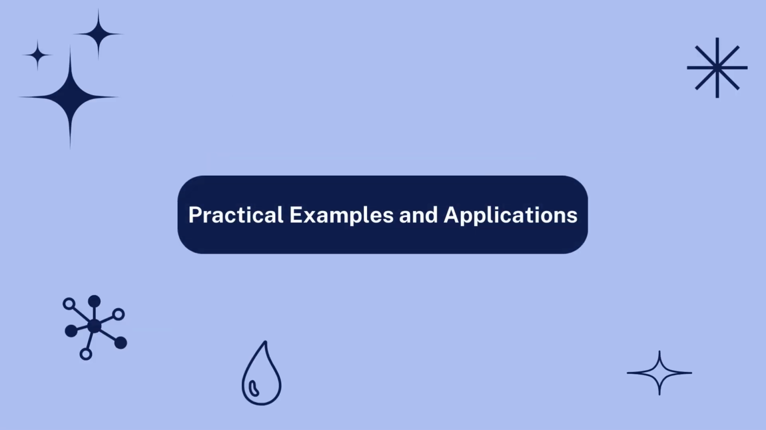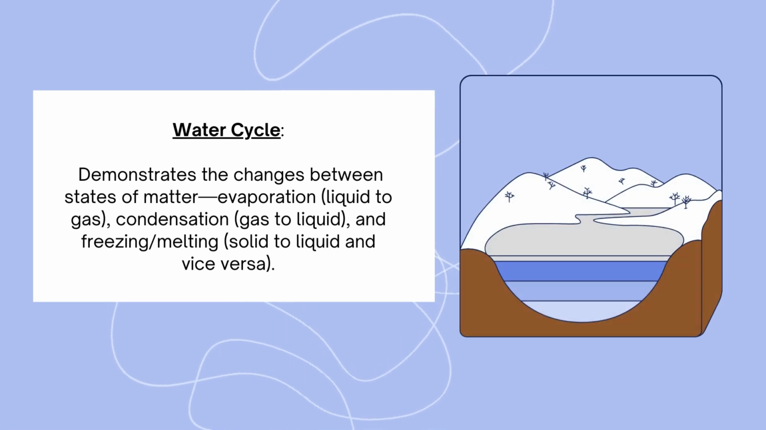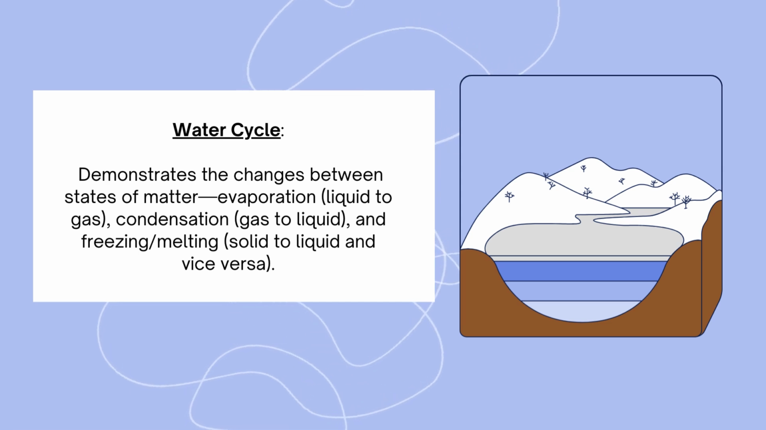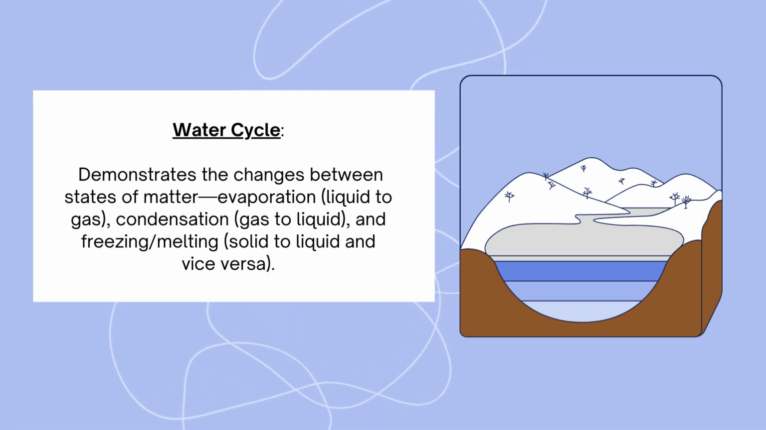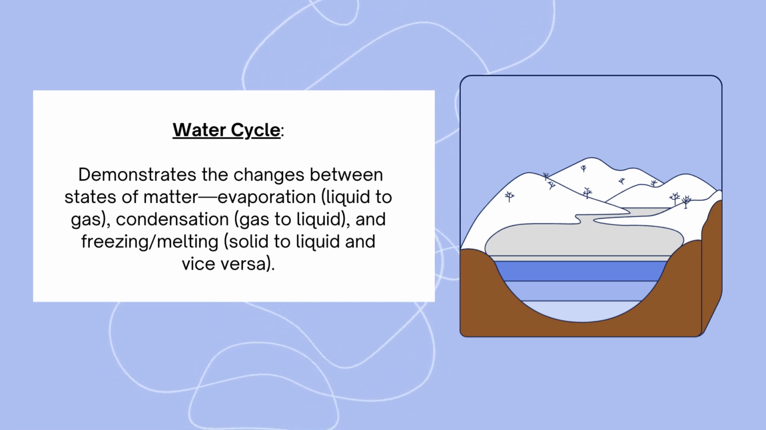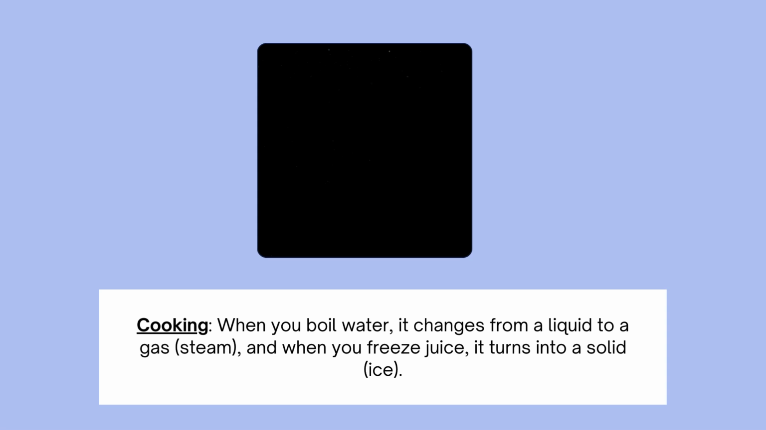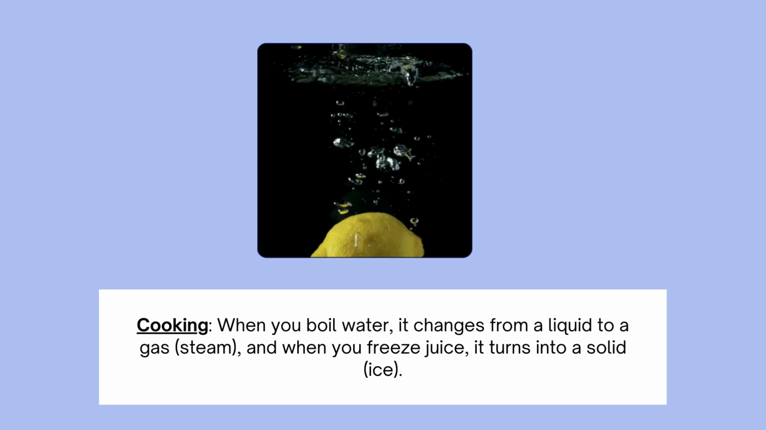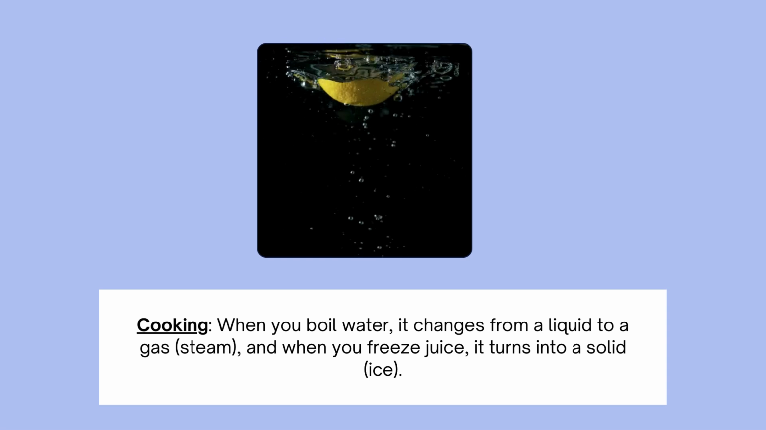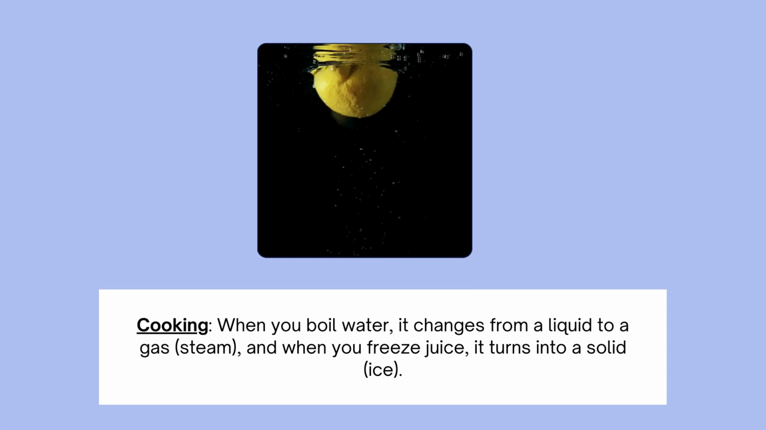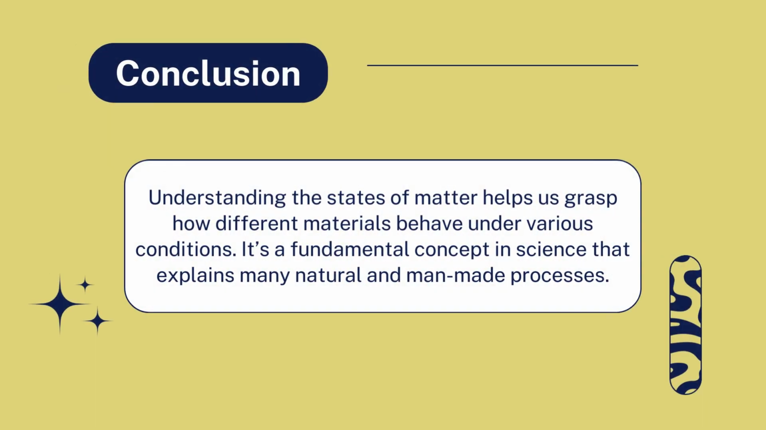Practical examples and applications. The water cycle demonstrates the changes between states of matter: evaporation, liquid to gas; condensation, gas to liquid; and freezing and melting, solid to liquid, and vice versa. Cooking: when you boil water, it changes from a liquid to a gas, steam, and when you freeze juice, it turns into a solid, ice.